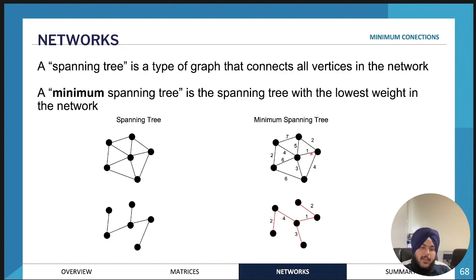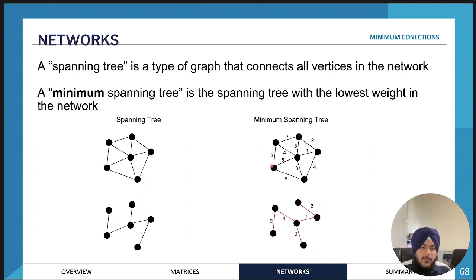So you won't go back this way because you just went through that. So therefore, you might go to here. So to 2. And then you might stop there. Then you might choose another vertex. So this one over here. So essentially what a minimal spanning tree will do is it will connect all vertices, but it will be the minimum sort of weight. So overall, if you add the numbers together, it should be the minimum weight.